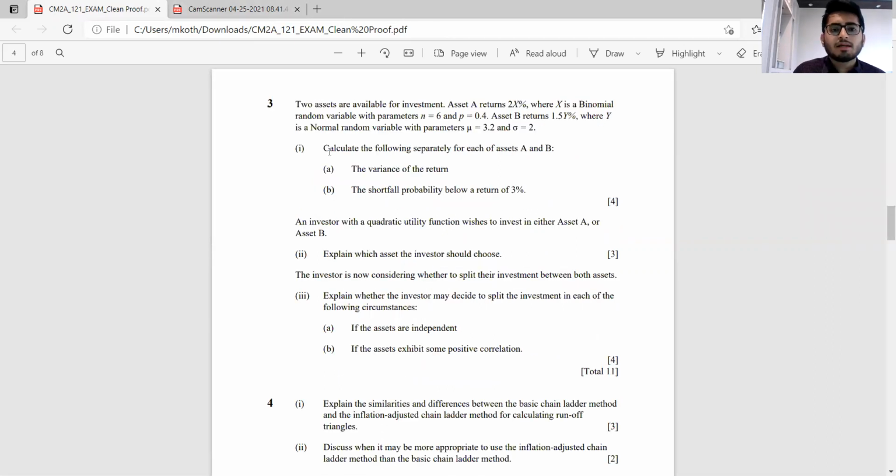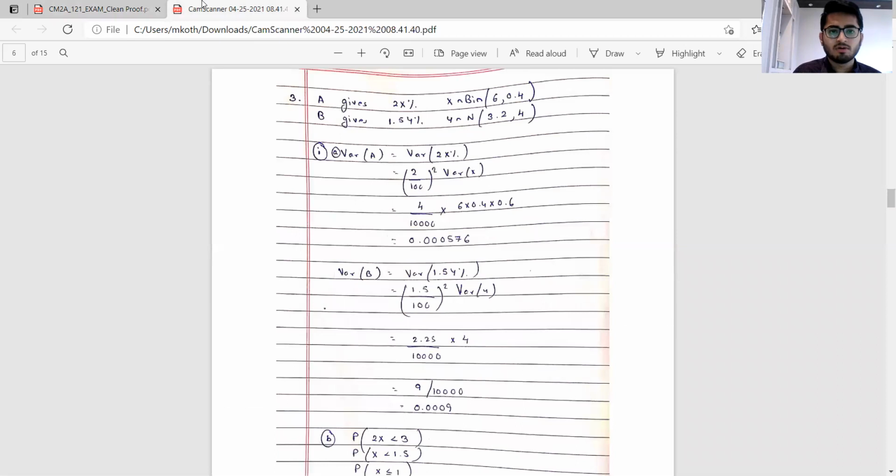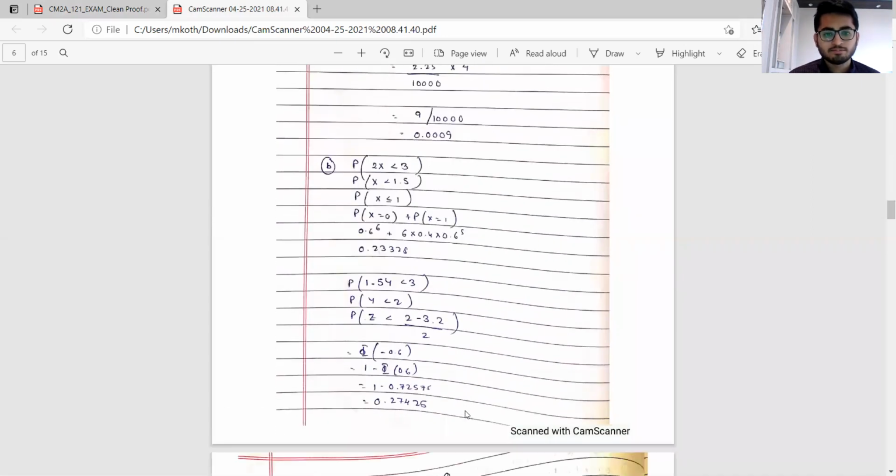Next, part 3. Again, pretty straightforward this one was. I guess most of my students were able to attempt this question completely. So I'll directly jump to the solution part. We need to find the variance of A and B. So variance A comes out to be 0.000576. Variance B comes out to be 0.0009.